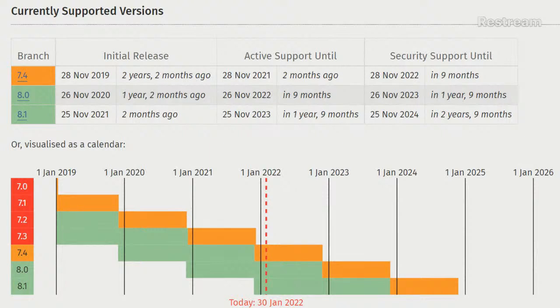There will be a sunset on the PHP 7.x versions. So it's a great time to learn the latest version of PHP, which is PHP 8, and the latest one is actually PHP 8.1. We will be looking into some of the new features that PHP 8 has to offer, as well as 8.1. So let's get started.